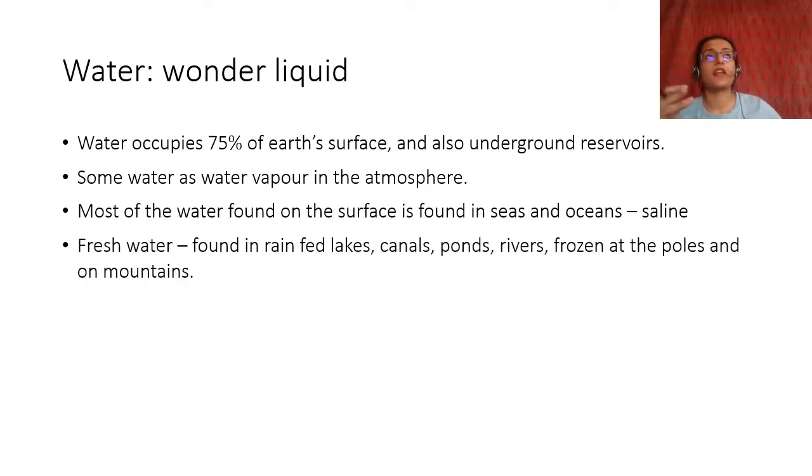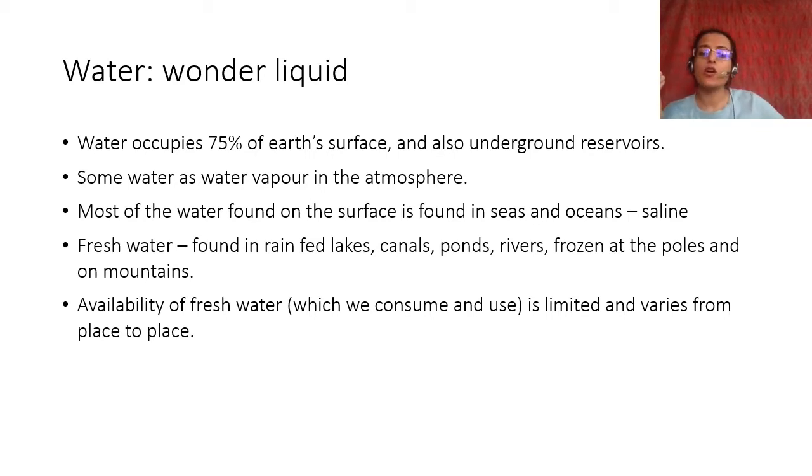Fresh water is something that has less salt content and something that we can drink. It is found only in rain-fed lakes, canals, ponds, rivers, or frozen at the poles and mountains. So ice is fresh water. Rain-fed lakes, canals, ponds, rivers, all these rivers that we have are all fresh water. Those that are dependent mostly on rainwater or glaciers or ice are all fresh water. All the other seas, like the Arabian Sea, Bay of Bengal, Pacific Ocean, Atlantic Ocean, all of these are saline.